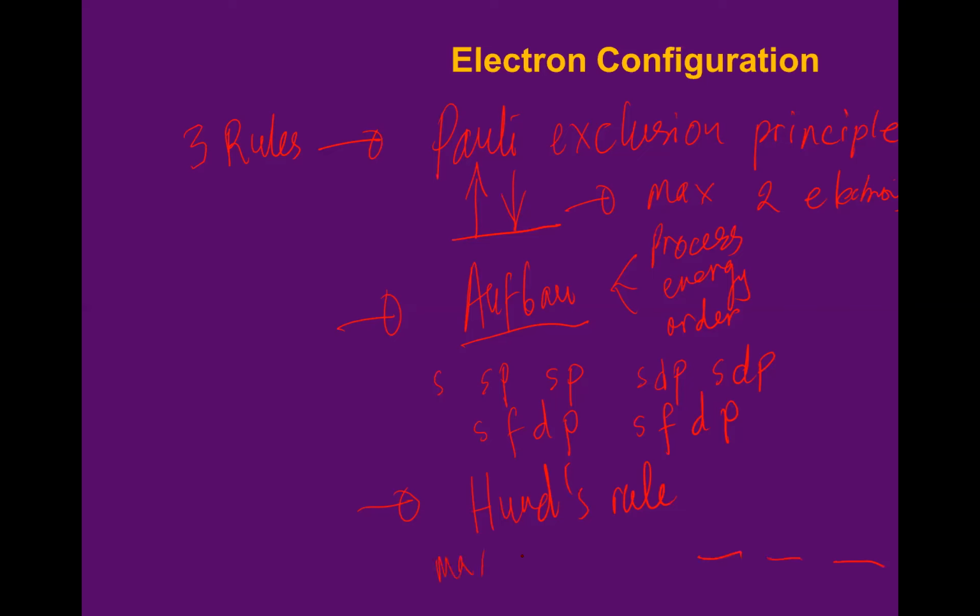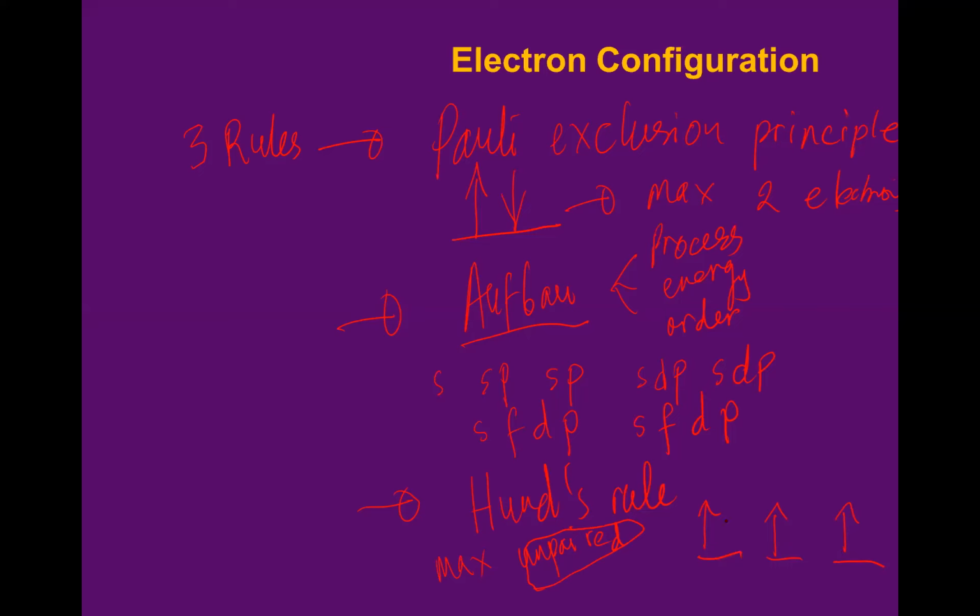When you distribute the electrons in the orbitals, you have to make the electrons maximally unpaired. For example, subshell P has 3 orbitals. How do we distribute the electrons? The first electron up, the second electron again up, the third electron again up. All of them must be up first, unpaired.